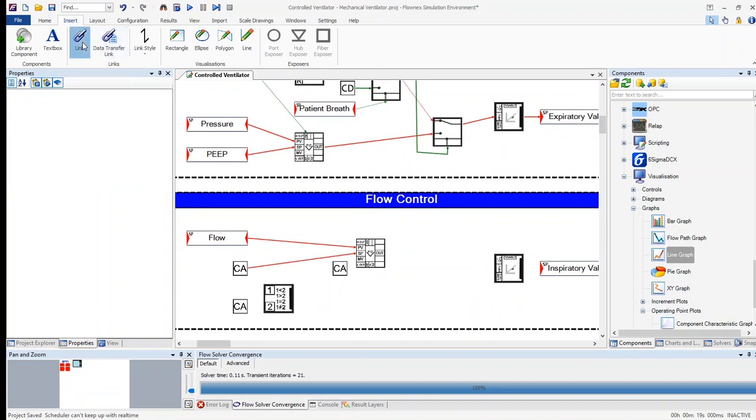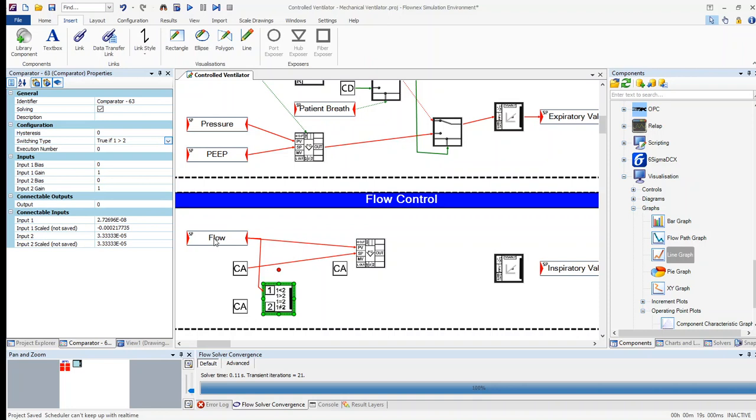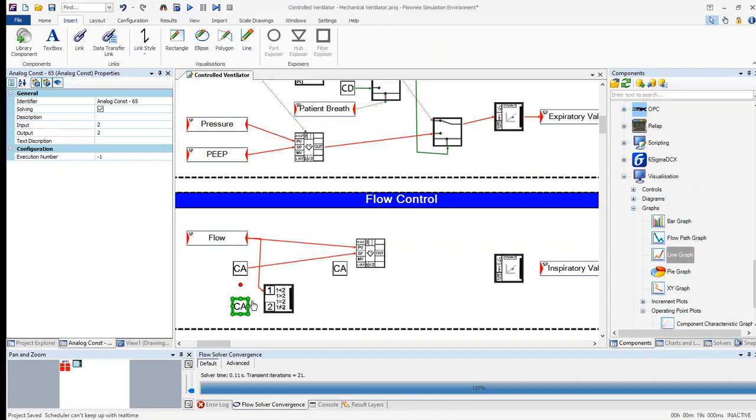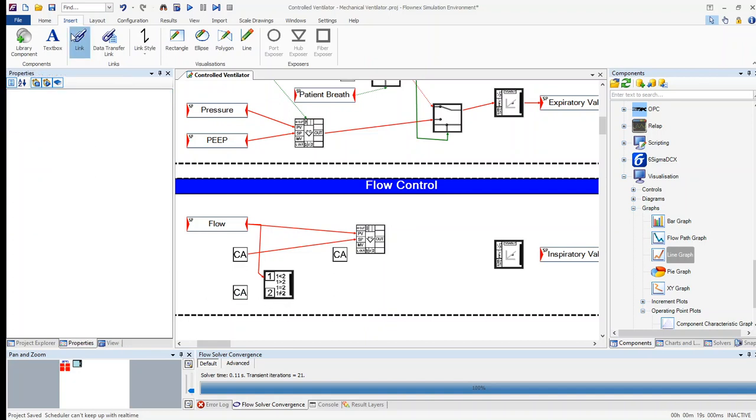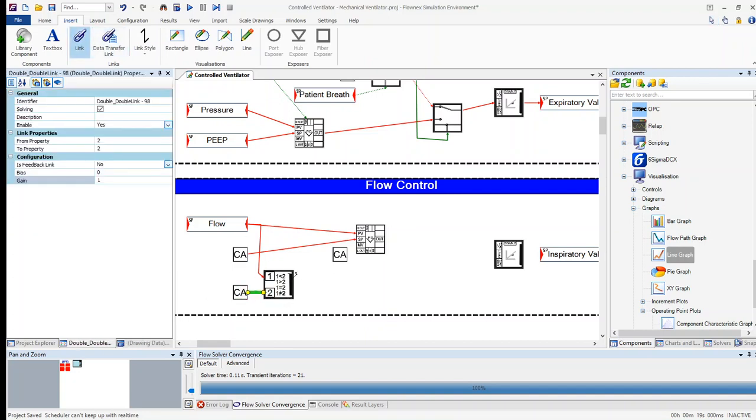Also, we only want the flow control to be active when the lung is breathing in. To do this, we have a comparator, which basically checks if the flow is positive. In this case, I have the flow connected to input 1, and I have a constant set to 2 connected to input 2. Since there is some variation in the flow that can occur in the network, I did not make it 0 but 2, just for stability. I can link it as shown, and I must remember to ensure that the conversion from liters per minute to cubic meters per second occurs.